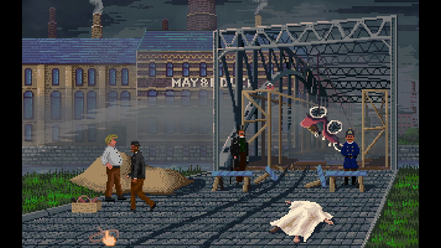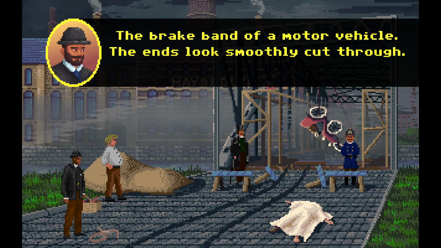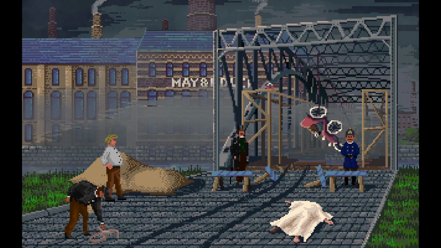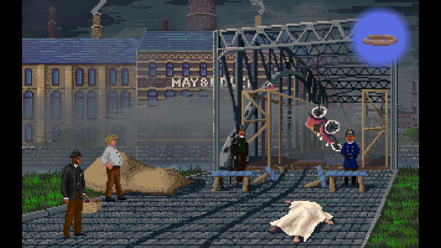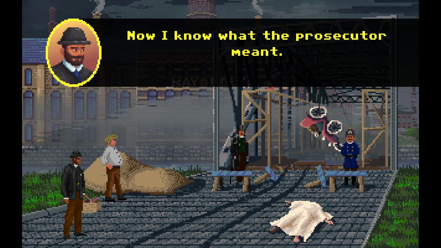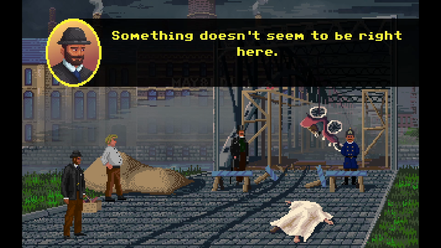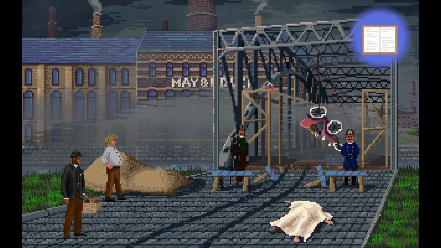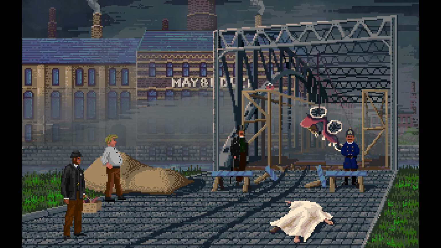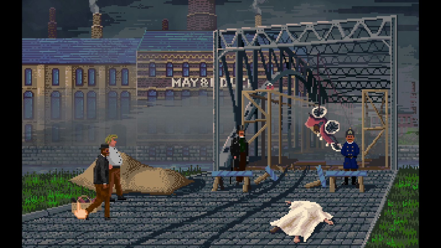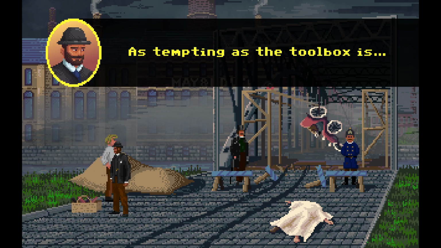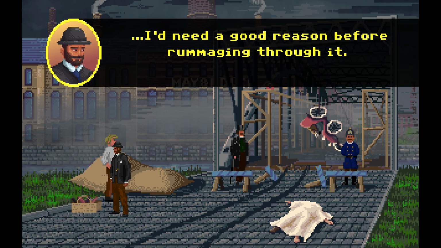Rope? The brake band of the motor vehicle, the ends look smoothly cut through. Now I know what the prosecutor meant. Something doesn't seem to be right here. About this. As tempting as the toolbox is, I need a good reason before rummaging through it.